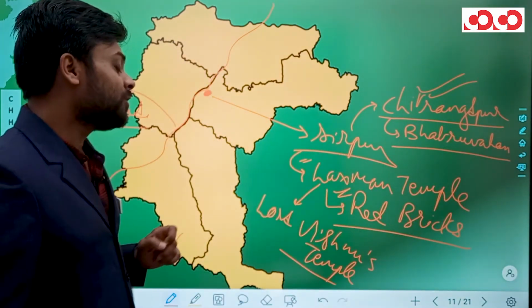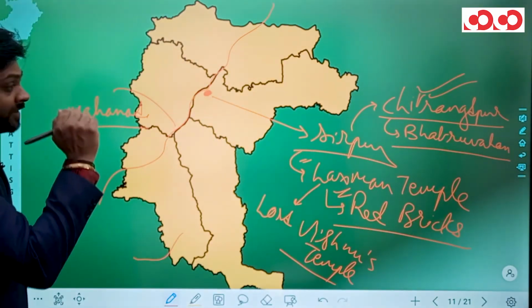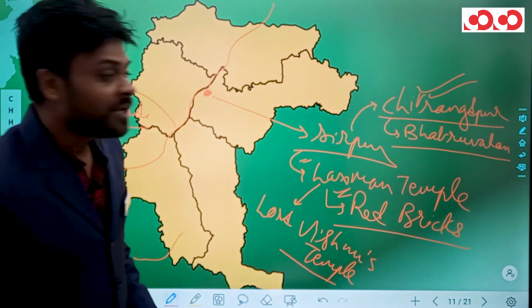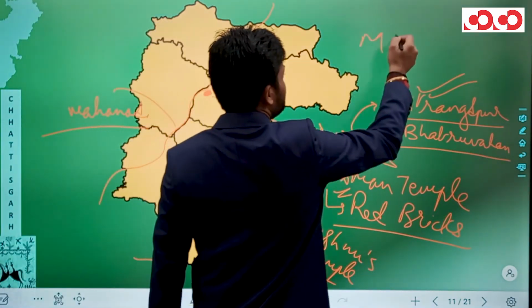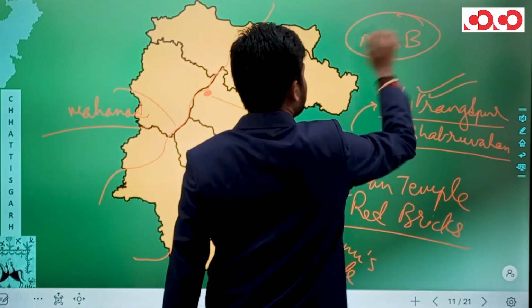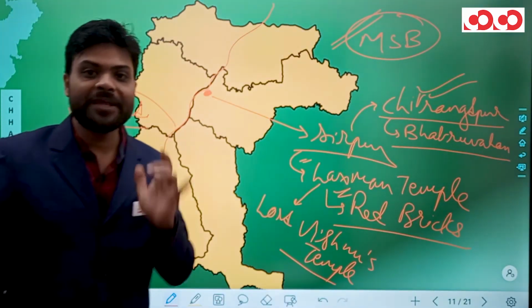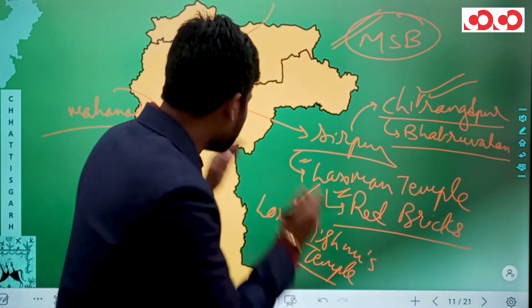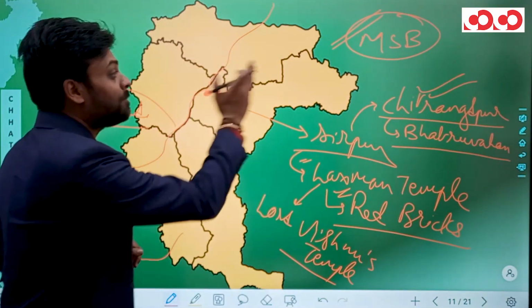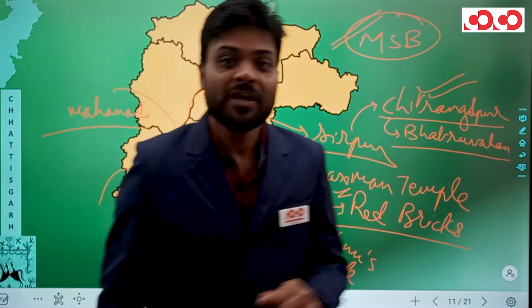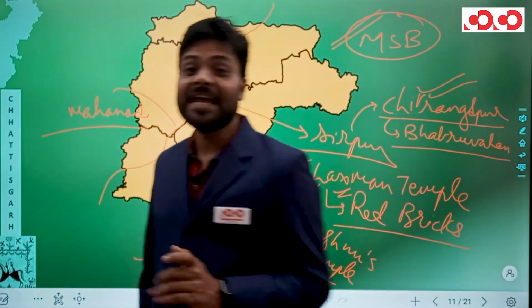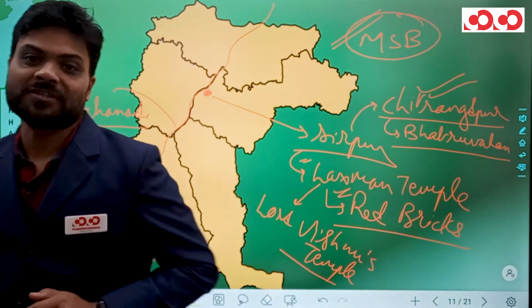Let me also tell you that there was this Pandu ruler by the name of Mahashivgupta Balarjun, whose time period is known to be the golden period of Chhattisgarh. And Sirpur happened to be the capital of Mahashivgupta Balarjun. You will study in detail in the history of Chhattisgarh.